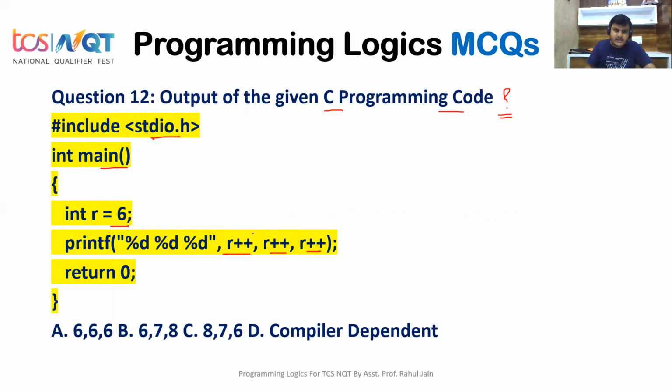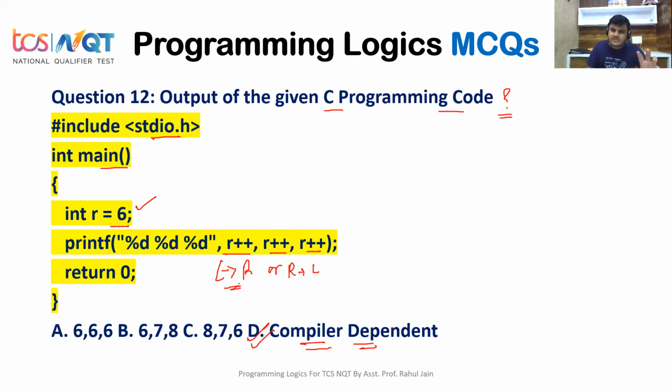Initially r is an integer variable which is assigned the value 6. Then we are printing 3 times in post increment order, r plus plus r plus plus r plus plus. But the correct answer is that this code is compiler dependent. Why? Because the standard C definition doesn't mention anywhere whether this will work from left to right or from right to left.